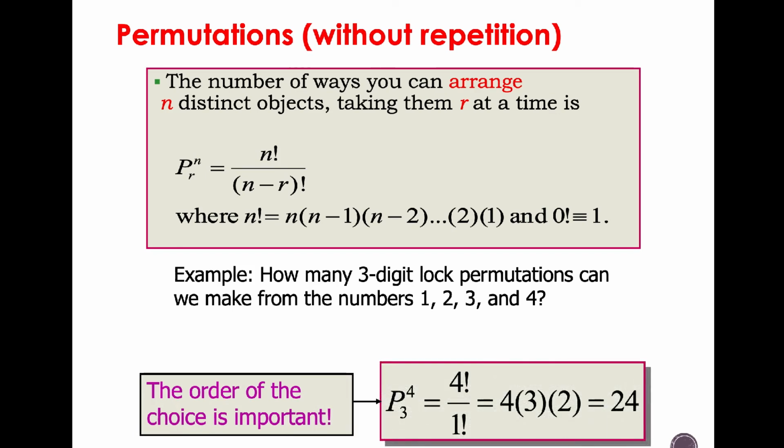Divided by n minus r, which is 4 minus 3, that is 1 factorial. We just saw that 4 times 3 times 2 times 1 equals 24.